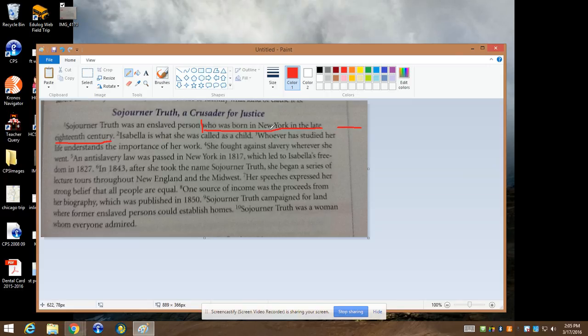And then you go through the rest of the sentence. Sojourner Truth, who was born in New York in the late 18th century. Was, who was born in New York in the 18th century. And you see which words work best. Enslaved, who was born in New York in the late 18th century, or person, who was born in New York in the late 18th century. Most people are able to see that it is person, and you might even say that it is Sojourner Truth.